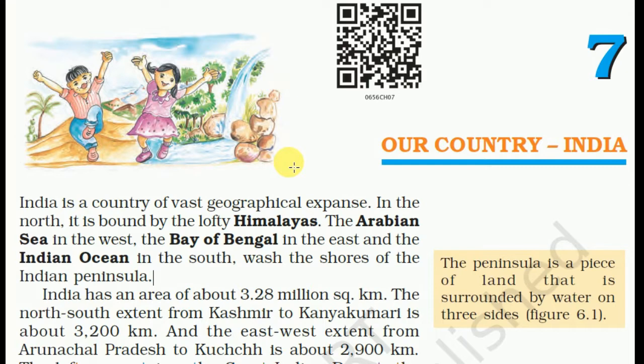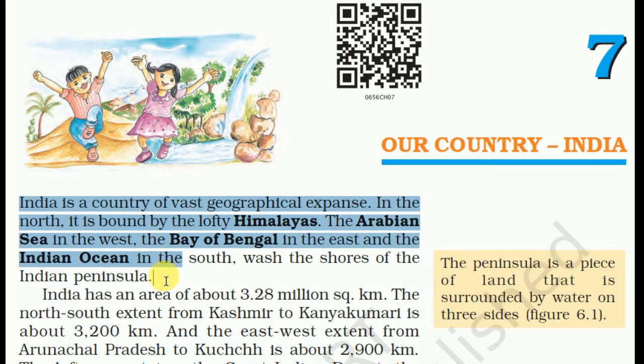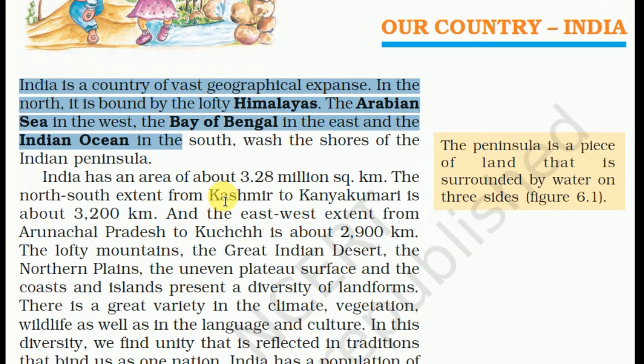So let's start. This is the chapter, Our Country India. India is a vast geographical expanse. In the north, it is bounded by the lofty Himalayas, the Arabian Sea in the west, the Bay of Bengal in the east, and the Indian Ocean in the south, washing the shore of the Indian peninsula.